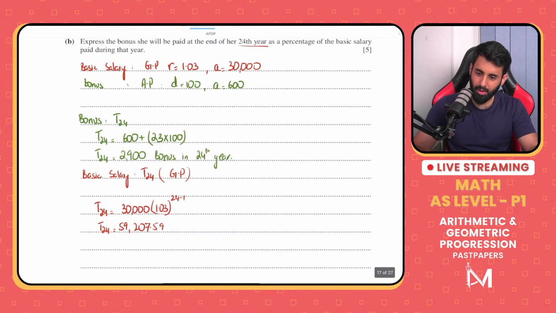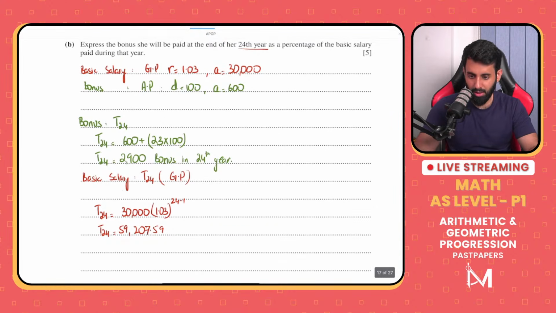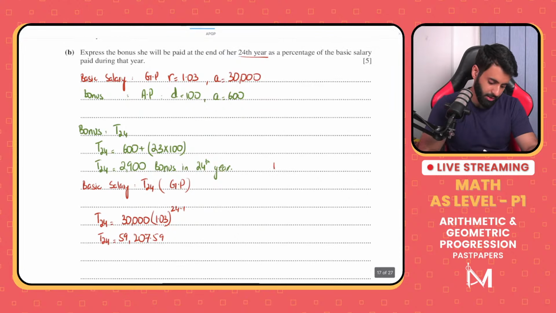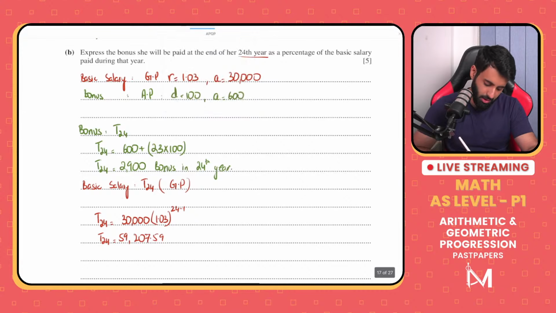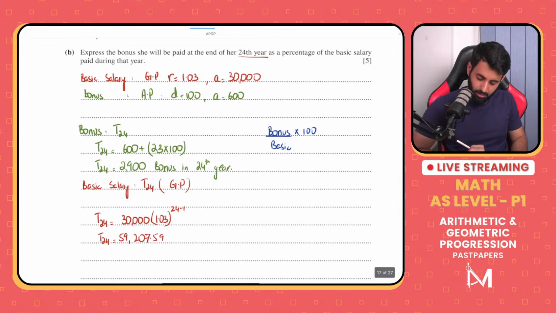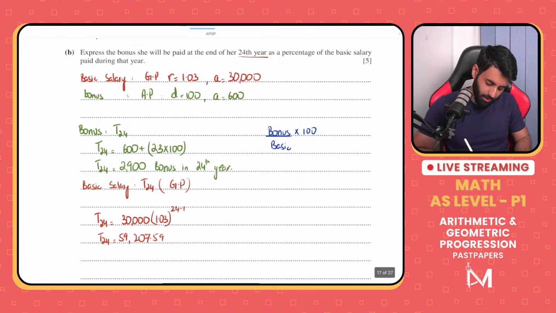Now here's what we have to do. We have to express the bonus as a percentage of her basic salary. So what's the bonus? The bonus is 2,900. What is the basic salary?